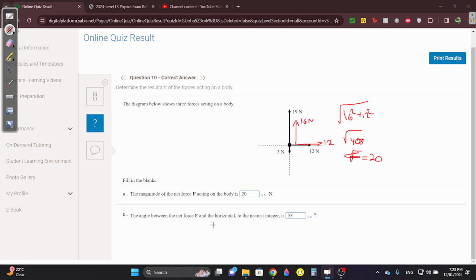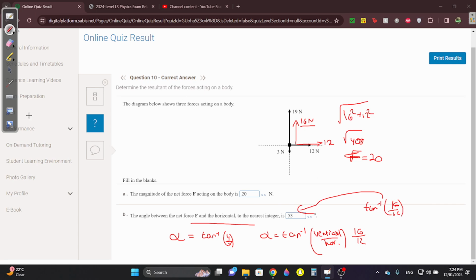The angle between the net force F equals inverse tan of y over x. I know when I say y over x, I mean the vertical force over the horizontal force. The vertical force in this case, we said it's 16. The horizontal is 12. So you do inverse tan of 16 over 12, and you get 53.